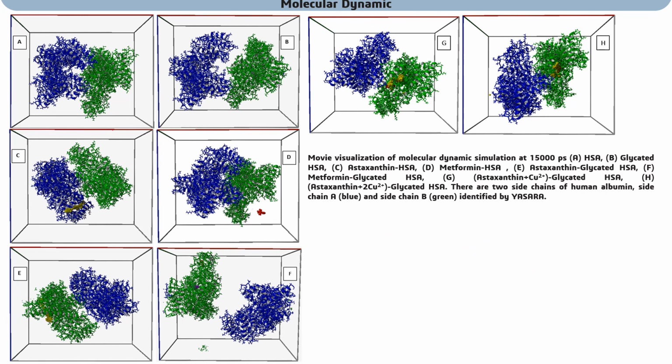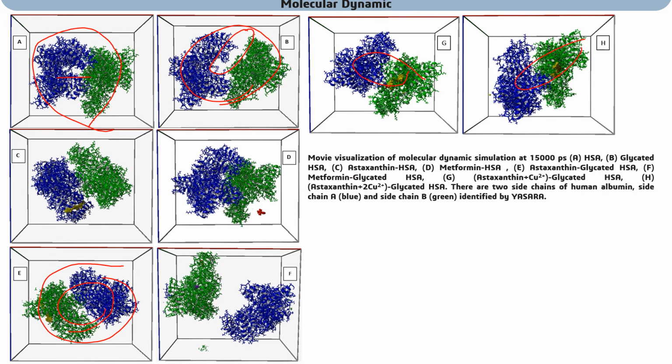We can see that in A, the human serum albumin at the end of the simulation is still intact between site A and site B, and the glycated human serum albumin already has this unfolding event here from site A and site B. And when we add astaxanthin, it closes the gap and prevents the unfolding event. Same with astaxanthin with metal ions.